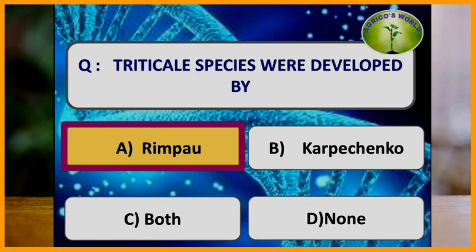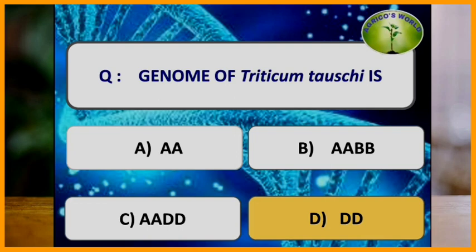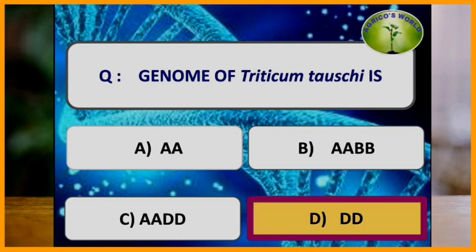Colchicine was discovered by which of the following scientists? Colchicine was discovered by the scientist Dustin, but the effect of the colchicine was discovered by Blakeslee and Nebel. Genome of Triticum tauschii is? The genome of Triticum tauschii is DD.